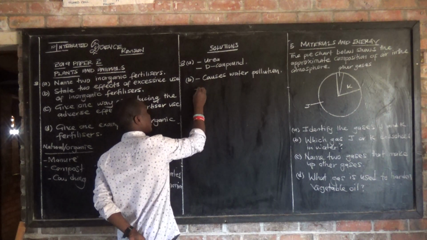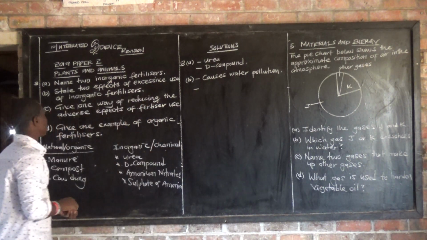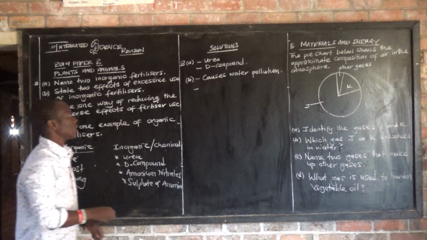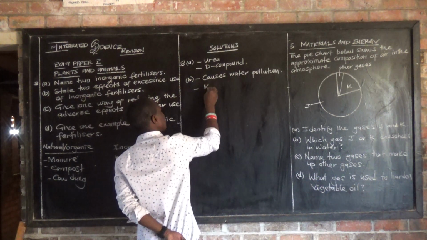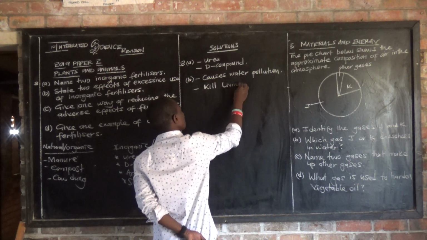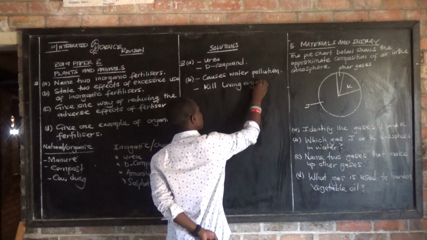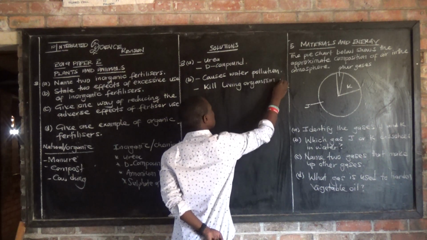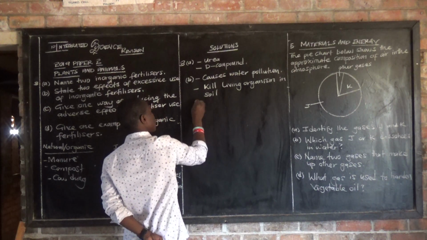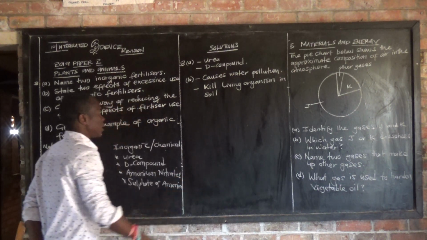Then point number 2: the other effect of excessive use of inorganic fertilizer is that it kills living organisms in soil.